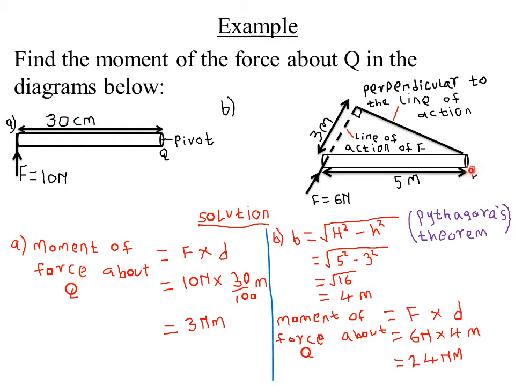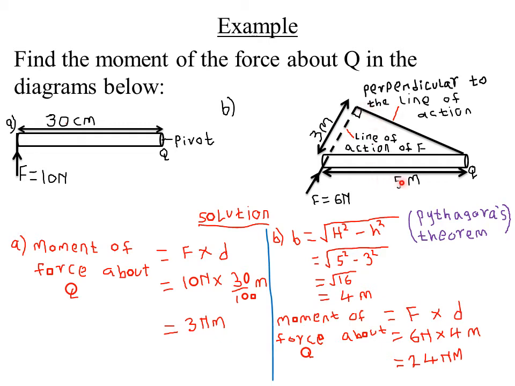You realize that this line is not meeting the line of force at 90 degrees, so this cannot be the perpendicular distance. So we formulate another line which meets our line of action of force at 90 degrees, or perpendicular. This will represent the perpendicular distance from the pivot, our Q, to the line of action of the force.